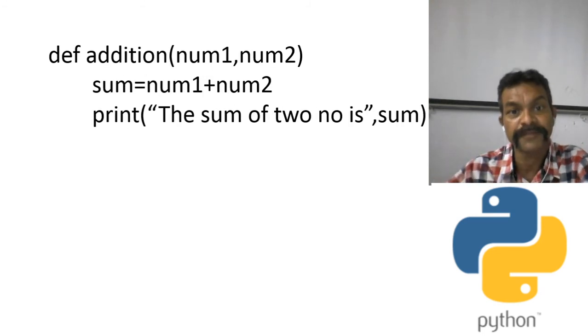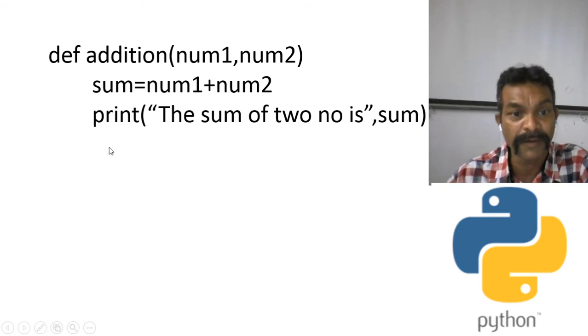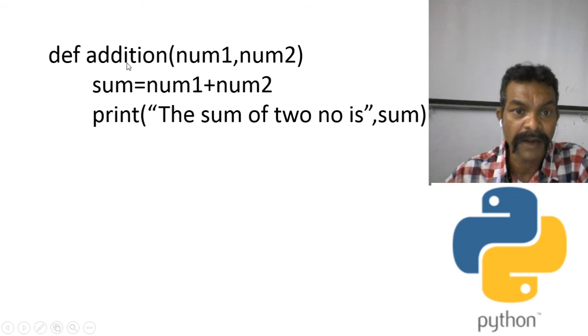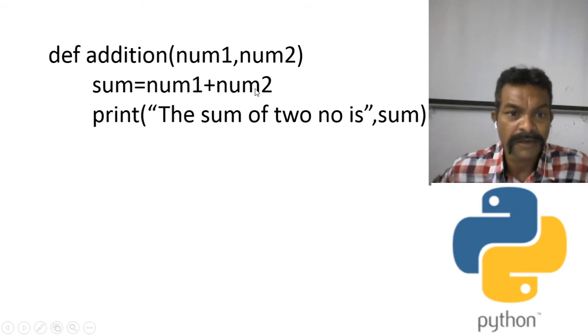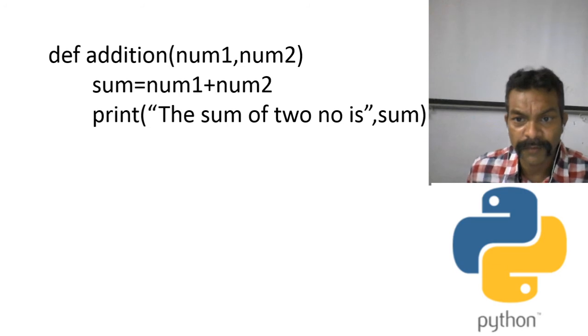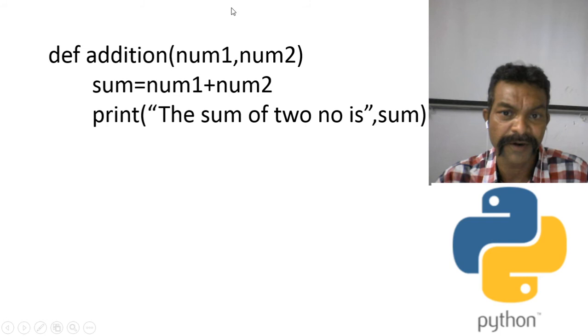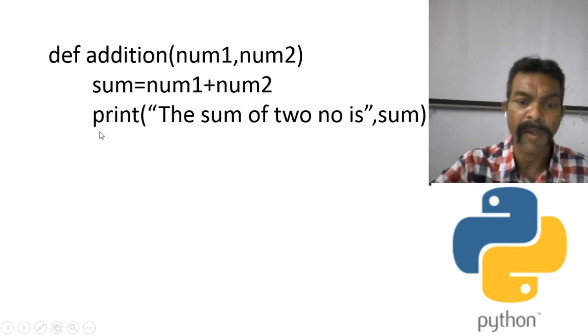Another example, where the function does not have a return statement but receives values, meaning it has parameters. def addition is the name of the function, num1, num2 are the parameters. sum = num1 + num2 is the statement, and print the sum of two numbers is sum. With the help of this example we understand that a function is receiving parameters but not returning any value to the caller.